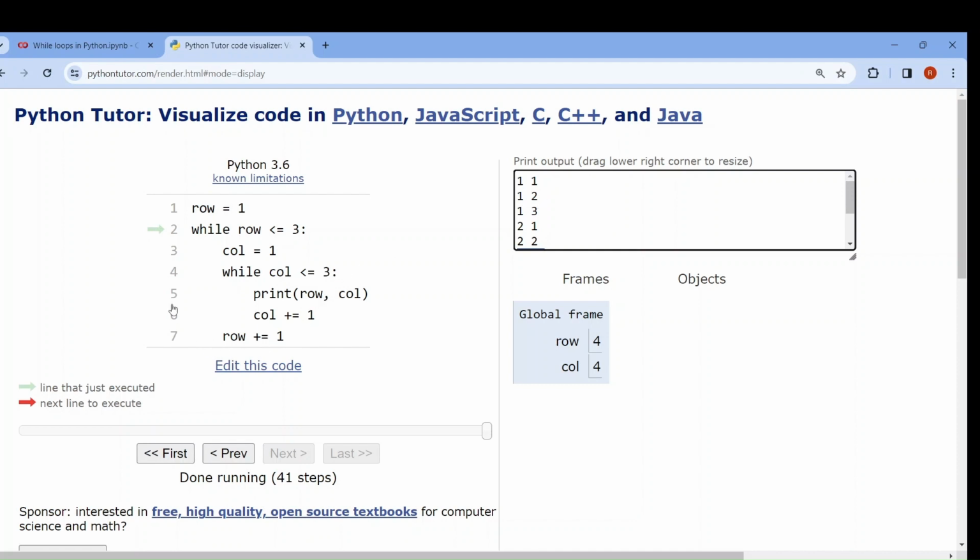Clear? Now again the row while loop is starting. It is becoming 2. Now column will start again from 1 to 3. So 2 1, 2 2, 2 3. Okay. Next again the while loop is starting, 3. Again the inside while loop is starting, 3 1, 3 2, 3 3. This is the way you can print coordinates and this is the way nested while loop is implemented. Clear?